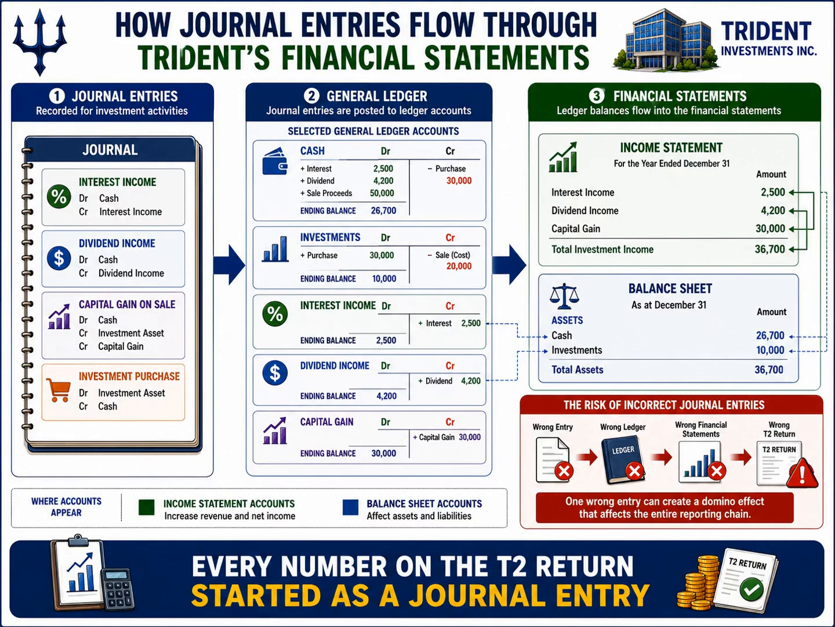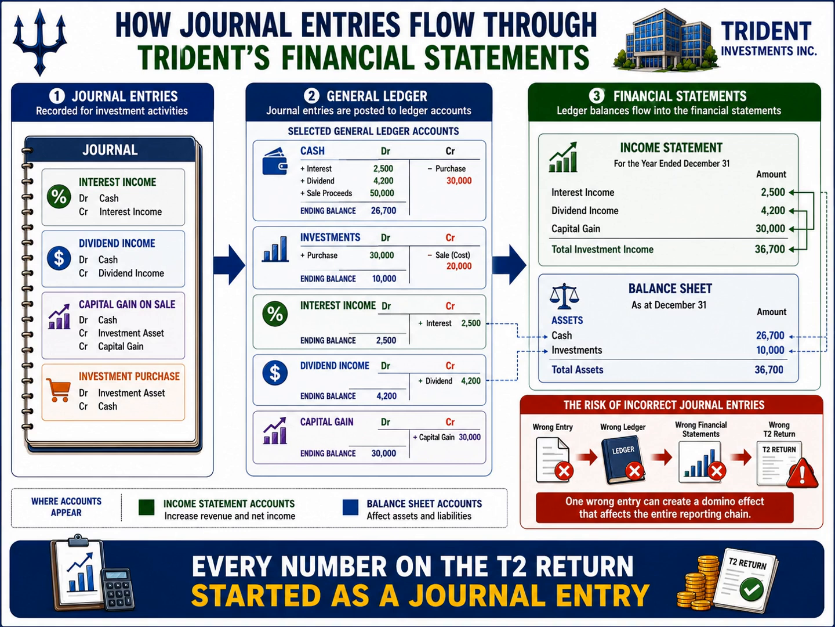At this point, we have seen the most common journal entries used to record investment activity. But an important question remains. What happens after those journal entries are recorded? This slide shows the complete journey of a transaction through Trident's accounting system and demonstrates why journal entries are so important. Let's start on the left side. Whenever Trident earns interest income, receives dividends, sells an investment, or purchases a new investment, a journal entry is prepared. These journal entries are the first official accounting record of the transaction.